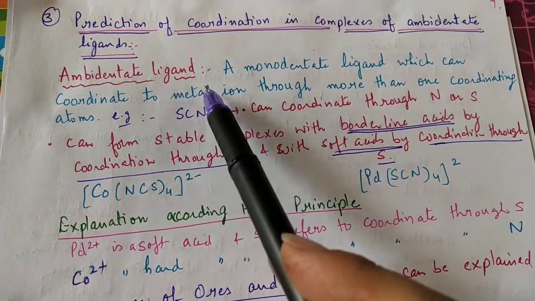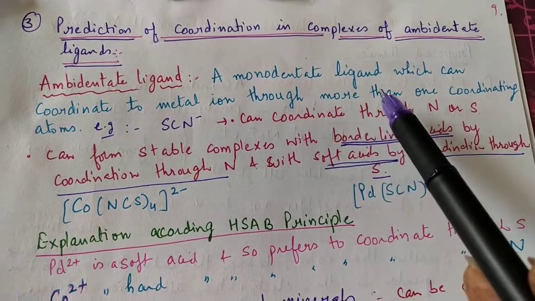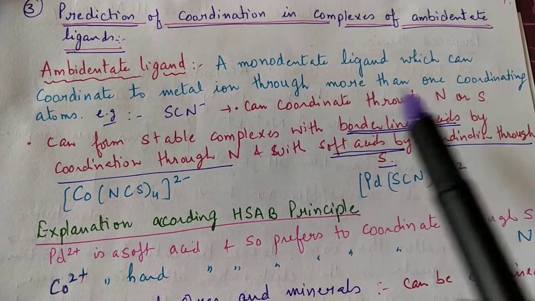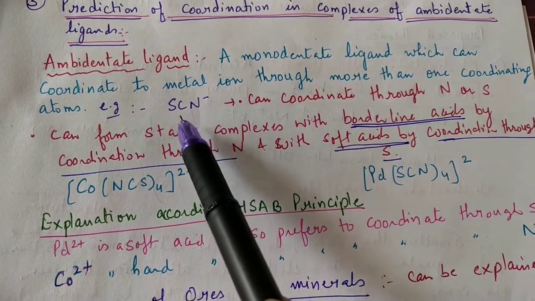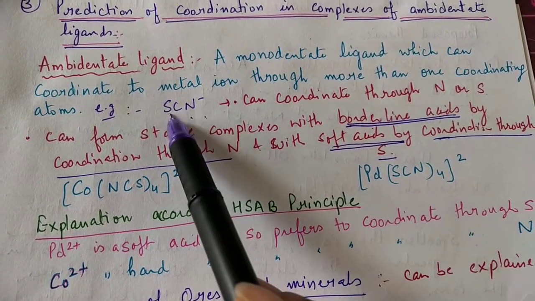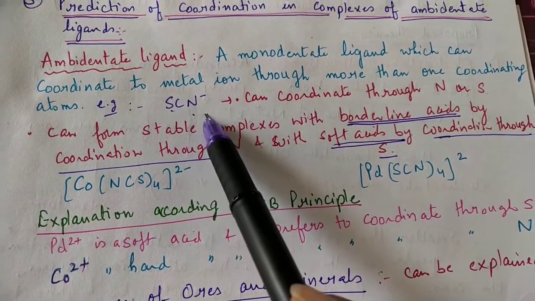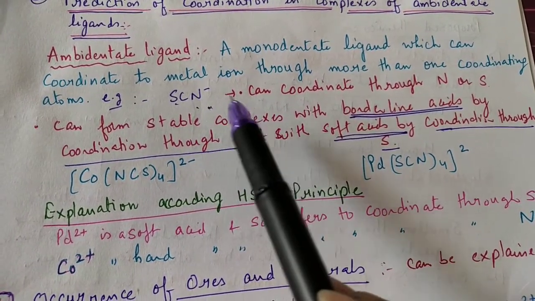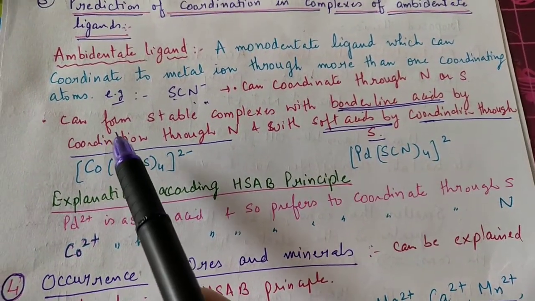What are ambidentate ligands? A monodentate ligand which can combine to a metal ion through more than one coordinating atom. For example, thiocyanate, SCN-. In this case, the coordination can occur from the sulfur side and also from the nitrogen side, so they can form complexes from both sides.